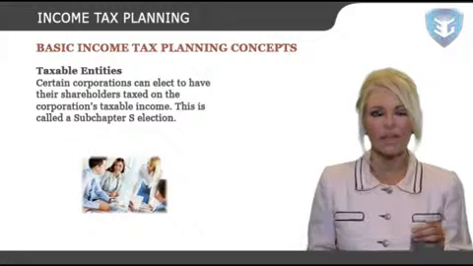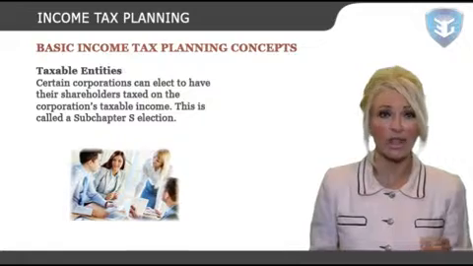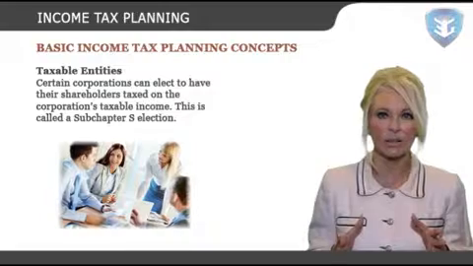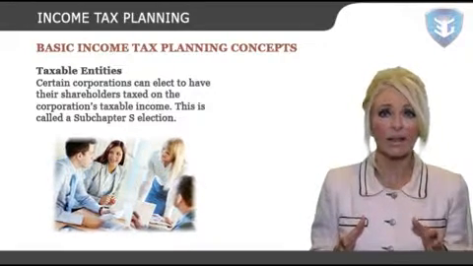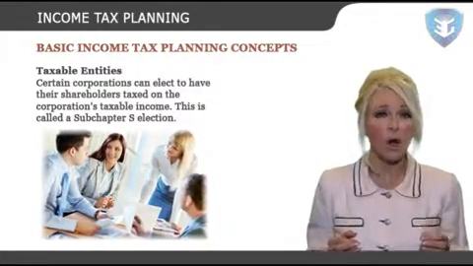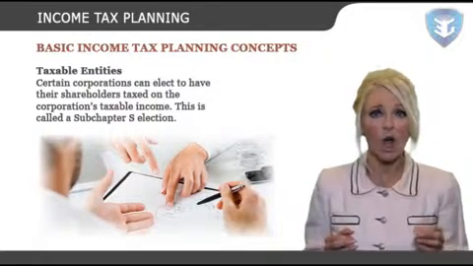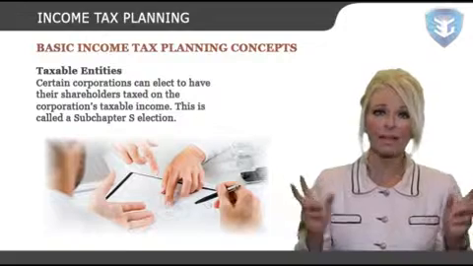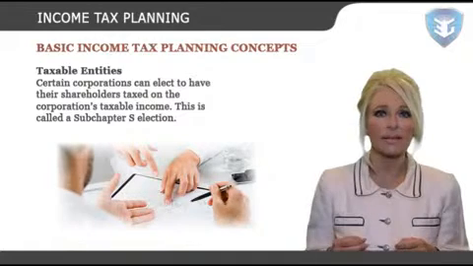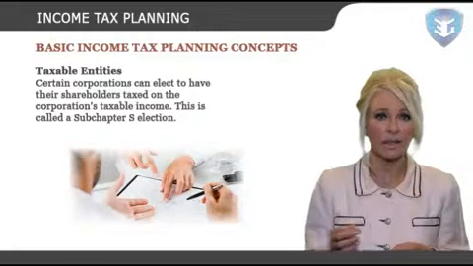Taxable entities. Certain corporations can elect to have their shareholders taxed on the corporation's taxable income. This is called a Subchapter S election. The effect of such an election is to have the corporation treated for tax purposes very much like a partnership. Partnerships and Subchapter S corporations are often referred to as pass-through entities because the responsibility for paying their taxes is passed through the entity to the owners of the entity.